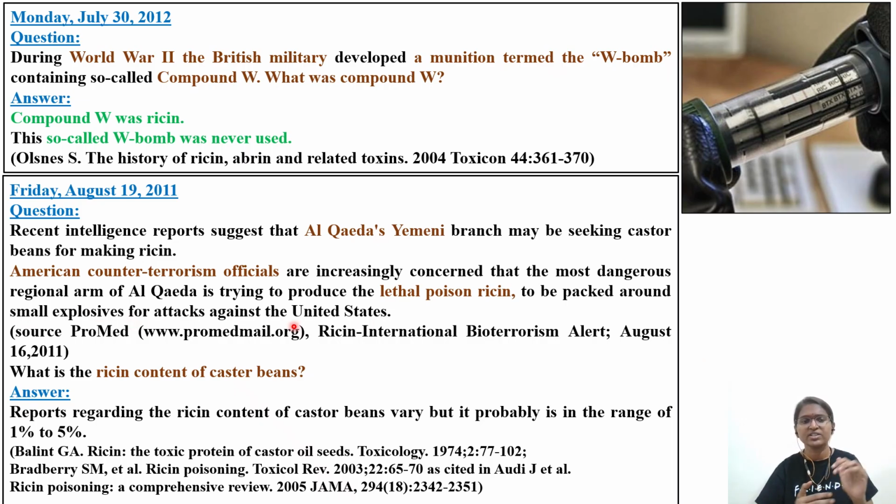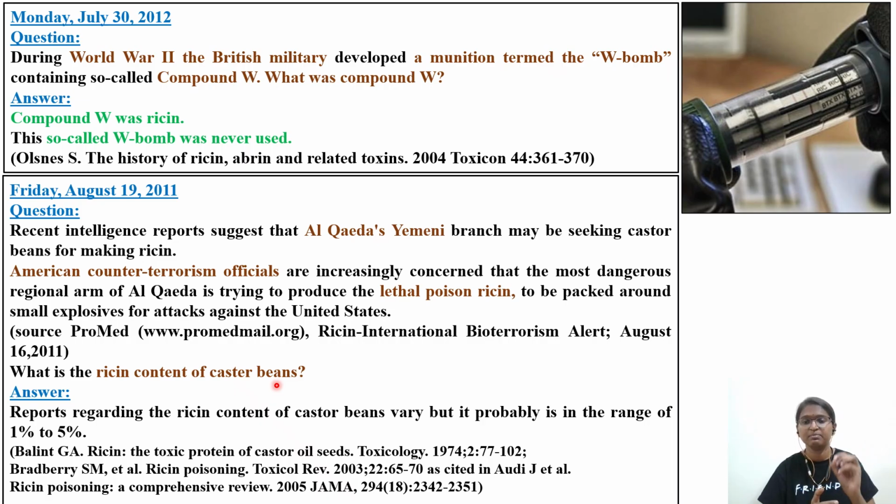Okay, so what is the ricin content of these castor beans? You know, the concentration is also very important when it comes to a plant. How much percentage of that particular component, because in the case of a plant, various mixtures of glycoproteins, glycosides, alkaloids will be there. So the component which is in higher concentration, which is responsible for causing the toxicity, is important.